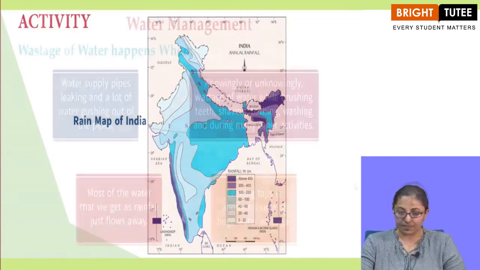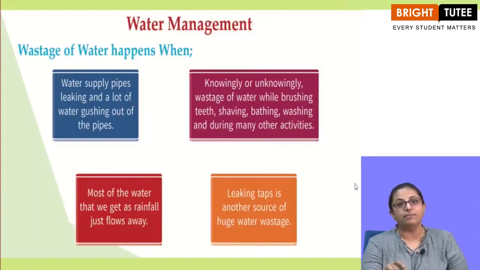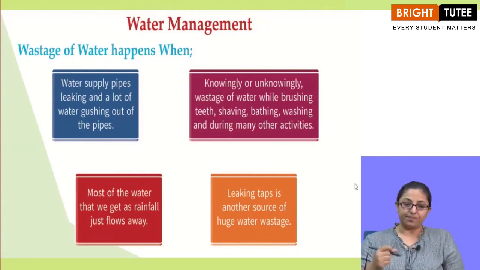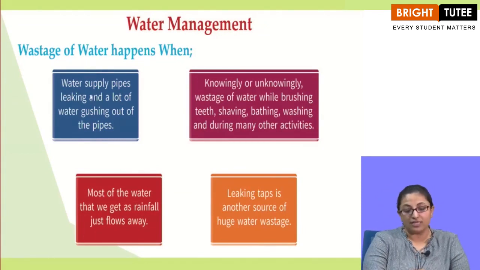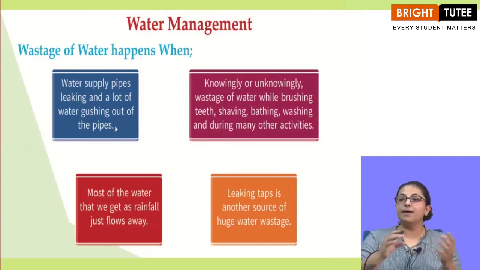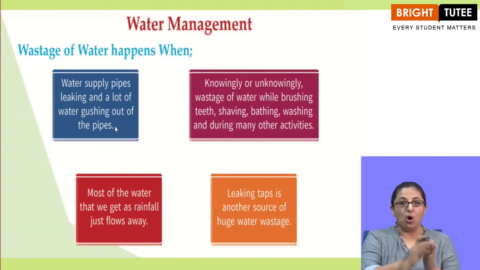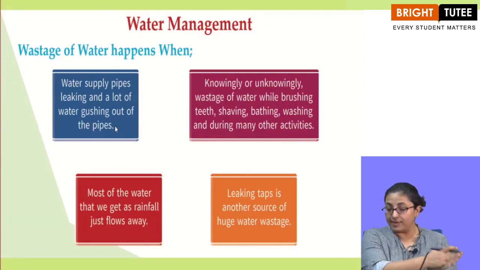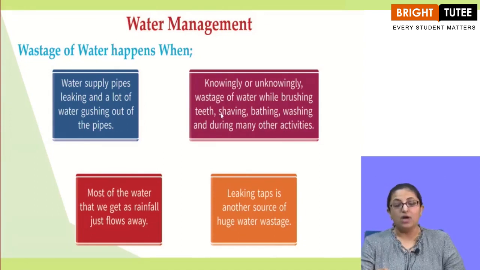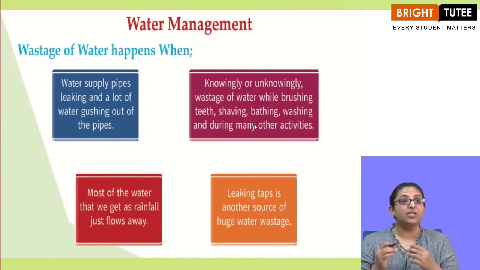Okay. Now we will talk about water management. How is water managed? How does the wastage of water happen? Well, the water supply pipes are leaking and a lot of water is gushing out of the pipes. Suppose there is a water pipe which is broken or leaking and a lot of water is gushing out. So basically that is wastage of water, right? Knowingly or unknowingly, water is wasted while brushing teeth, shaving, bathing, washing and during many other activities. There are many other household activities, our daily chores, that basically cause wastage of water.